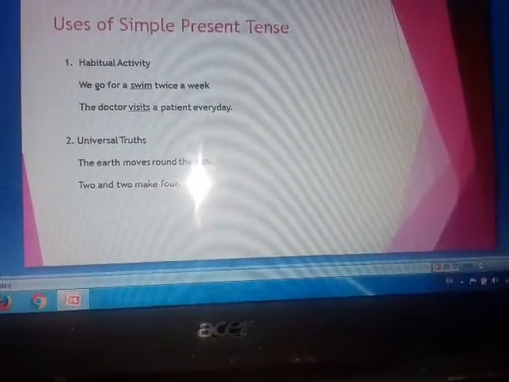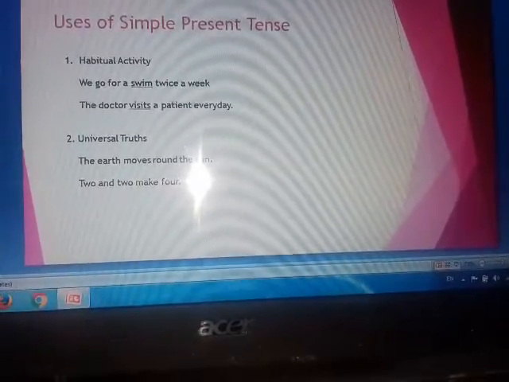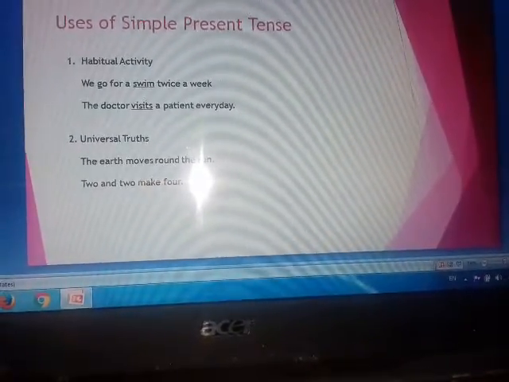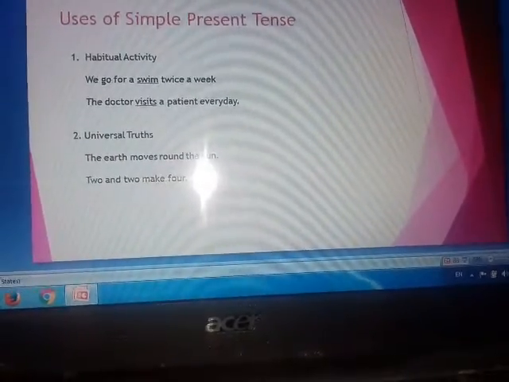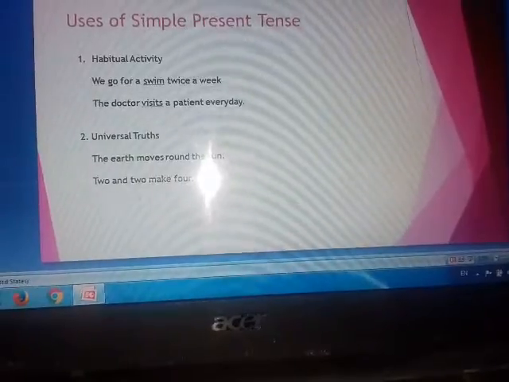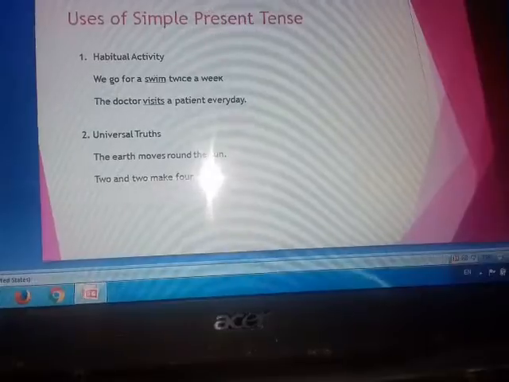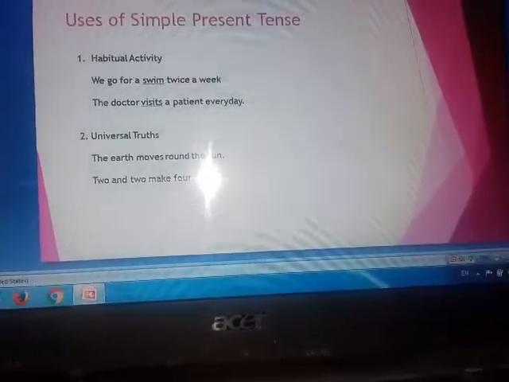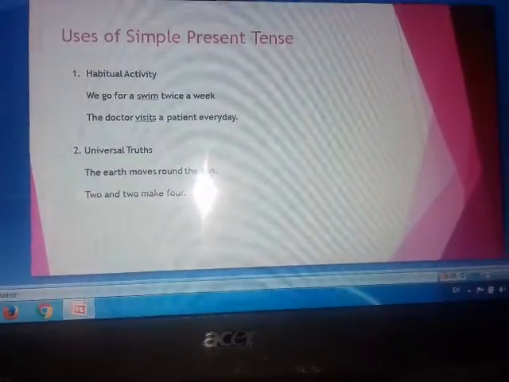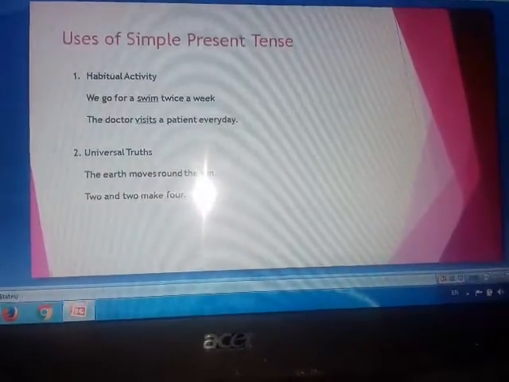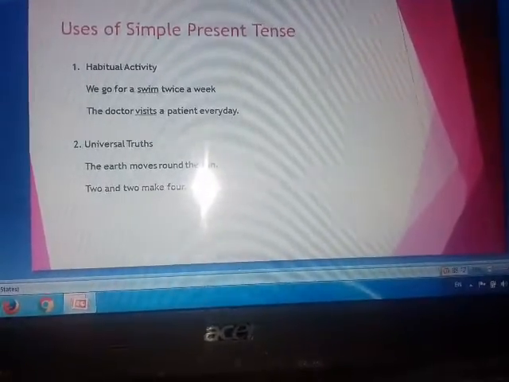It is a universal truth. The earth will always move around the sun, so we will use simple present tense. Move is the first form of the verb, and because earth is a singular noun, s is added. Right? Next.